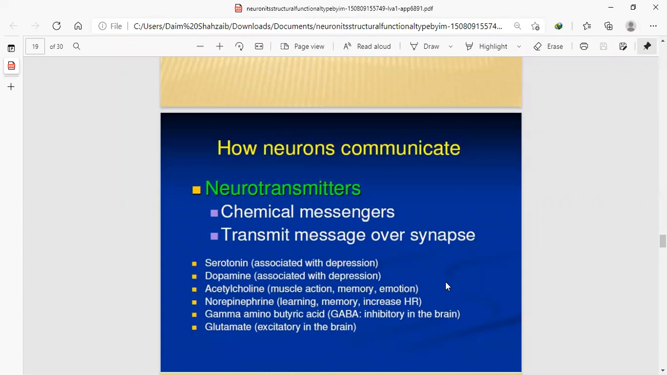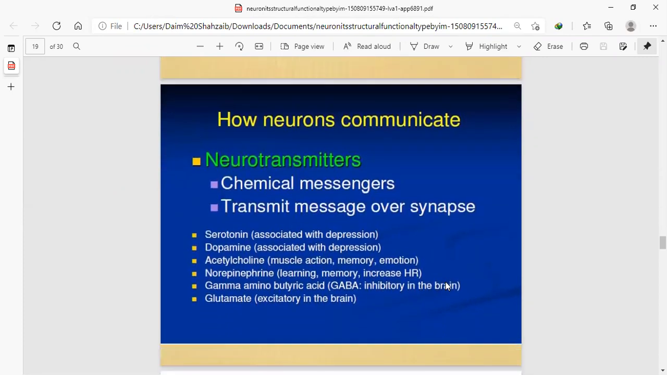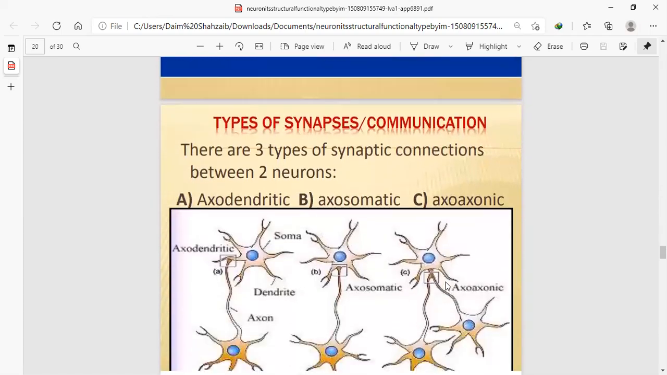Acetylcholine is for muscle action, memory, and emotions. Norepinephrine is for learning, memory, and increasing heart rate. It is also present in the kidney. Gamma-aminobutyric acid is inhibitory in the brain. Glutamate is excitatory in the brain; our exciting state comes from this.